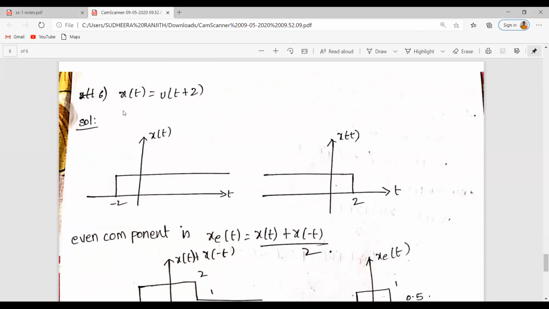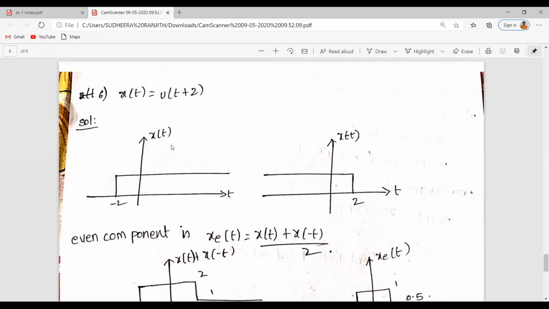Next, they asked us to find the even and odd components of u of t plus 2. See, if they have given the actual signal in terms of standard signals or elementary signals, then we should go for pictorial representation or graphical representation, right? So what is u of t? u of t is defined as 1 for t greater than or equal to 0. Then what is u of t plus 2? u of t is shifted towards left by 2 units of time.